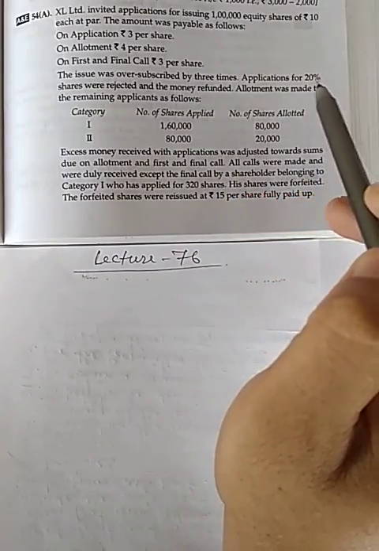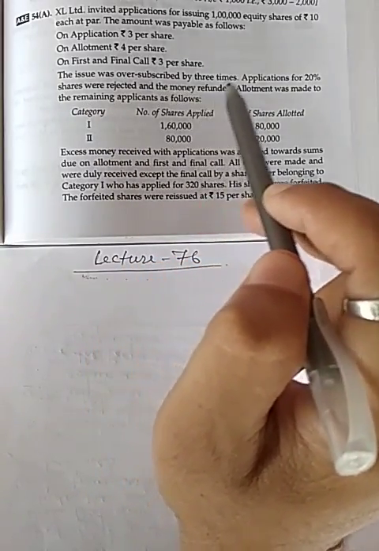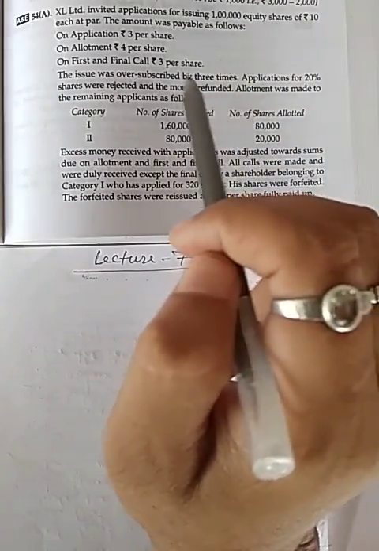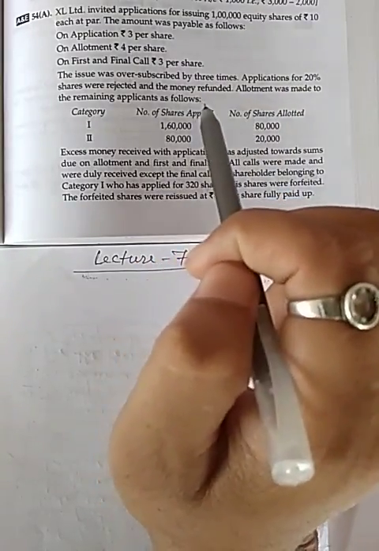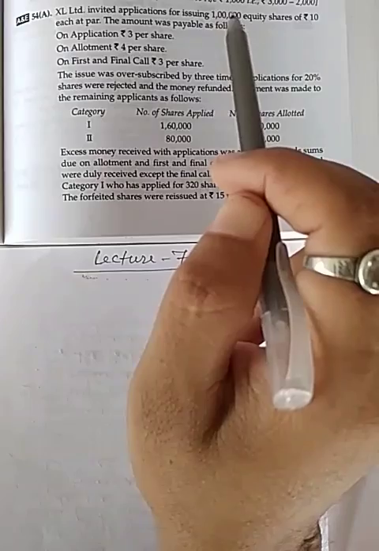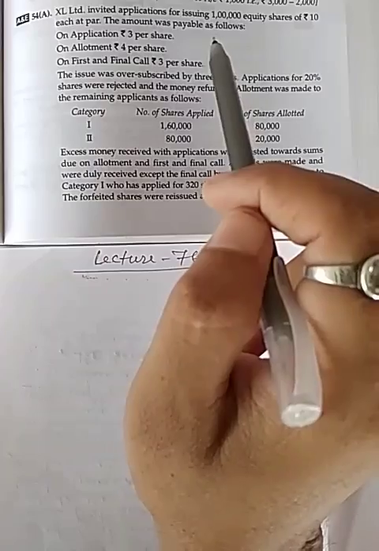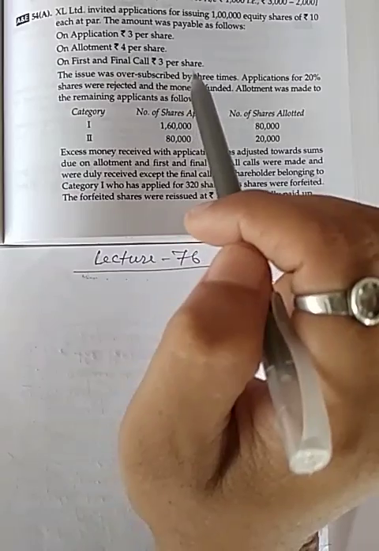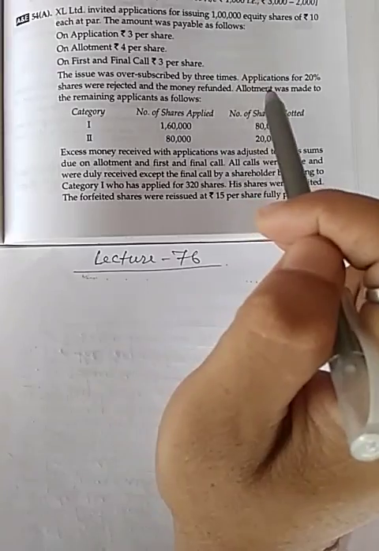Applications for 20% shares were rejected. It means 20% of 3 lakh, which will be 60,000 shares rejected, and after transferring to share capital account 1 lakh shares, the remaining 1,40,000 shares will be adjusted on pro rata basis.